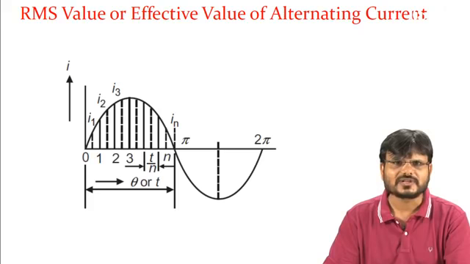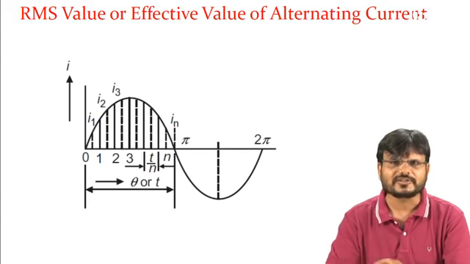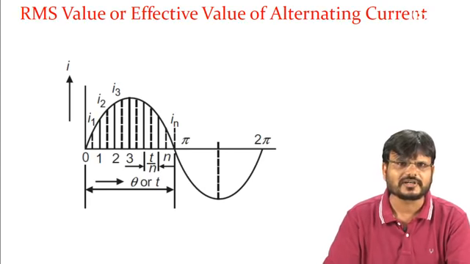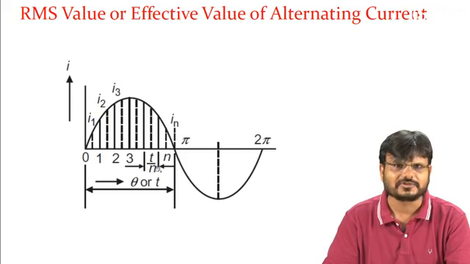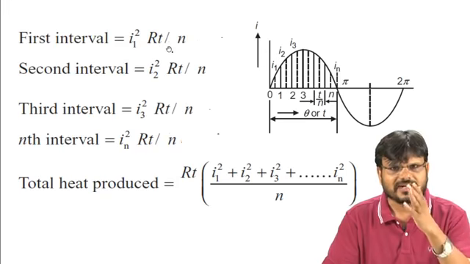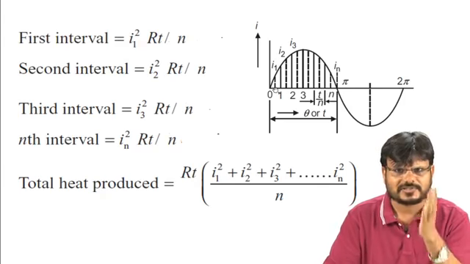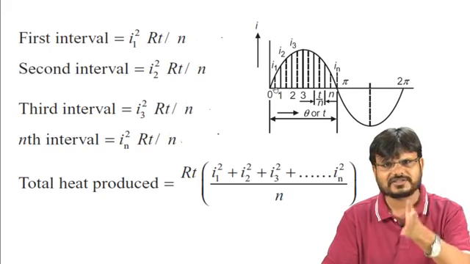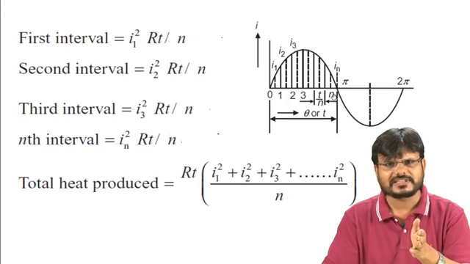Now you have to find out the RMS value, or effective value, of alternating current. How can you calculate the RMS value? Here you can see the waveform. In the first interval, you calculate the heat. Heat will be what? I1 square R, because I'm dividing the total time t into n strips. So each particular time can be written as t by n.